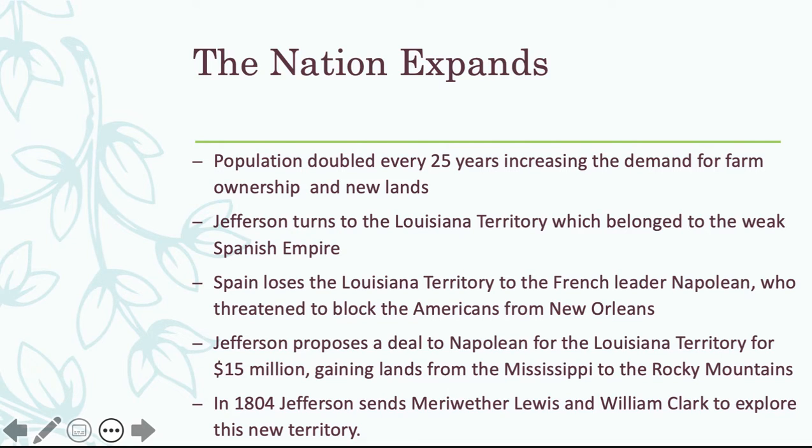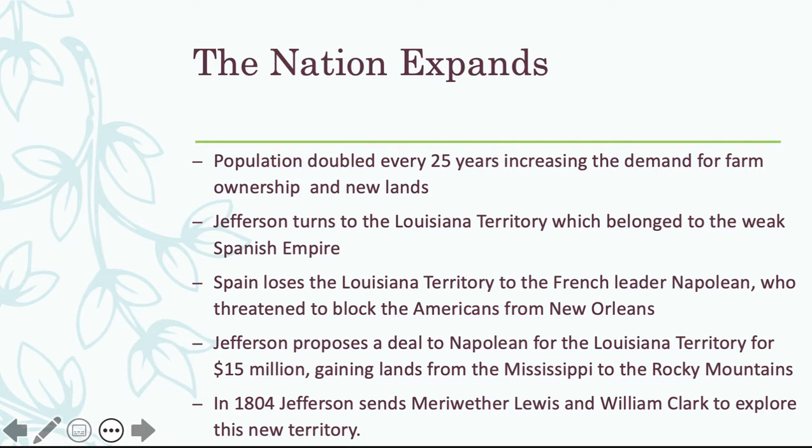Under Jefferson, one of the biggest pieces that we need to remember is that the nation is going to expand. Now, we can look at this in two different ways. We can look at the nation expanding in terms of population, which it was doing. It doubled every 25 years. And at the time, we hadn't purchased more land or expanded into new territories since the Revolutionary War, our border then becoming the Mississippi River. As our population increases, the demand for more land also increases.